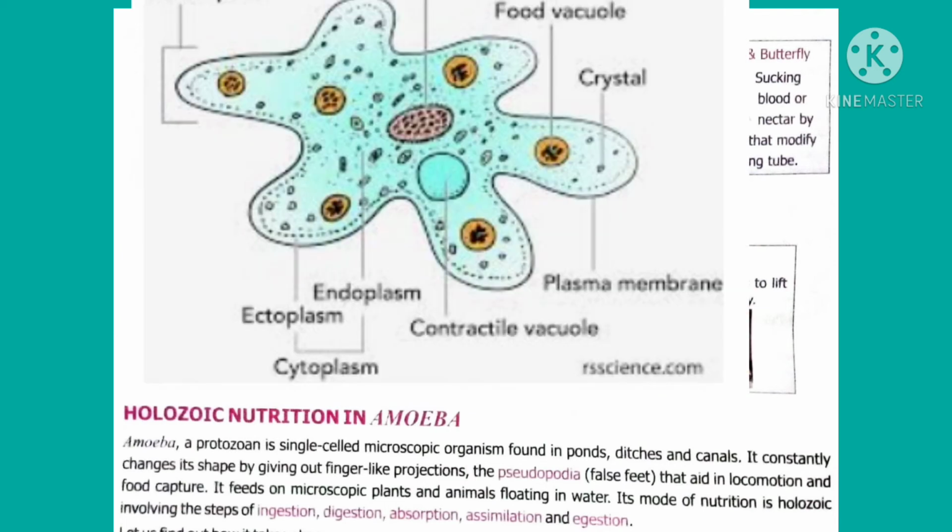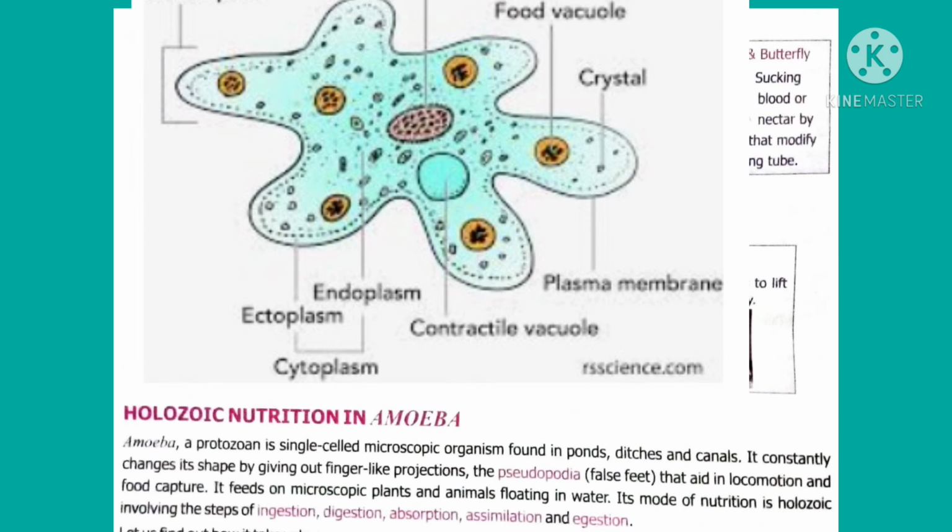Amoeba is a single-cell eukaryotic organism which lives in ponds, ditches and canals. It keeps on changing its shape by projecting its body outside. This projecting part is called false feet or pseudopodia. It helps in locomotion, that is movement of its body, and also helps in food capturing. Amoeba feeds on microscopic, that is small organisms, plants and animals which float in water.